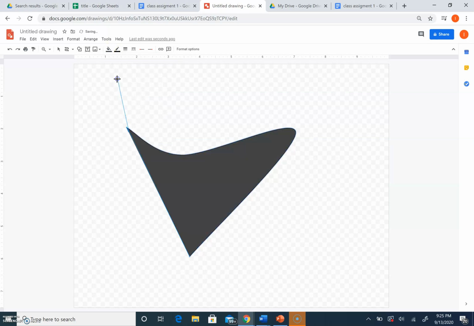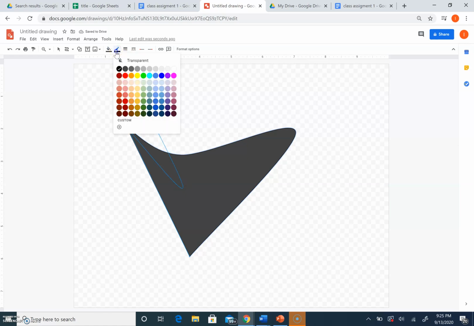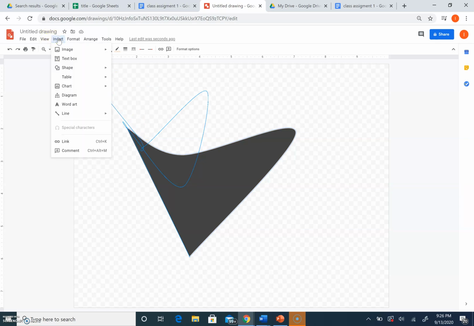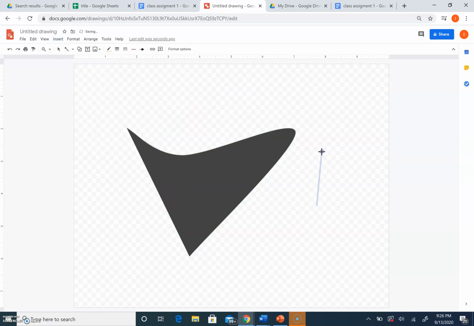And from here, if you want to change the color, you click what you want to change the color. You also have the option of changing the color of the line. You can also enter other objects as well. And from here is where you can draw a bunch of objects. And they have a bunch of neat tools on changing the colors and such.